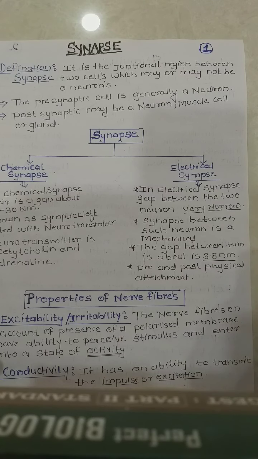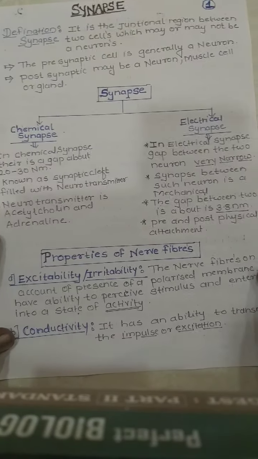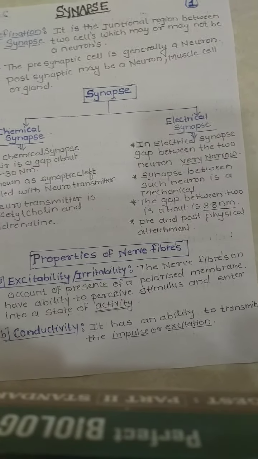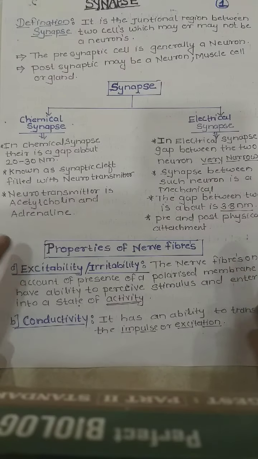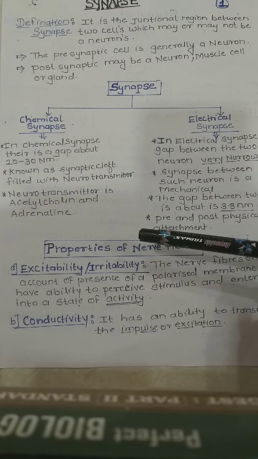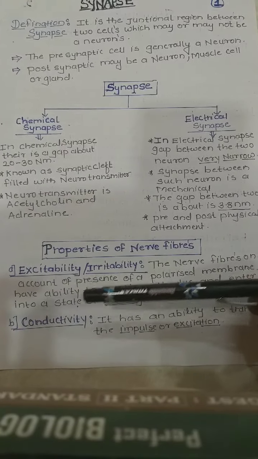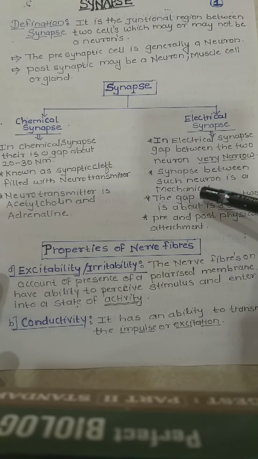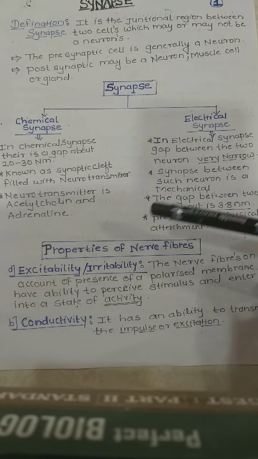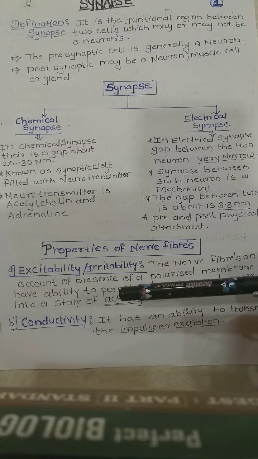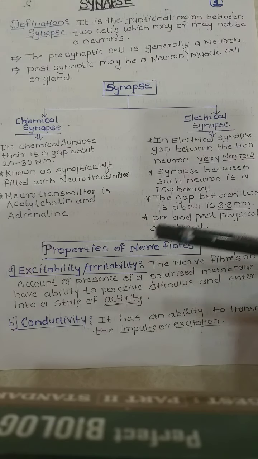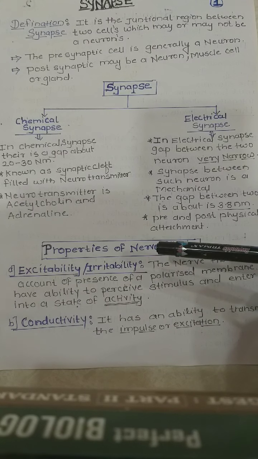Now some properties of the synapse, or rather the properties of nerve fibers. As we discussed in the last lecture, a neuron shows excitability and conductivity.